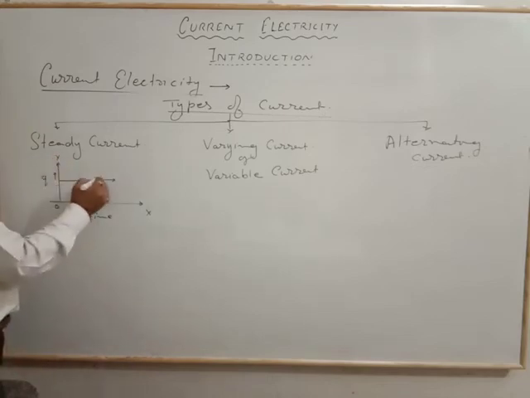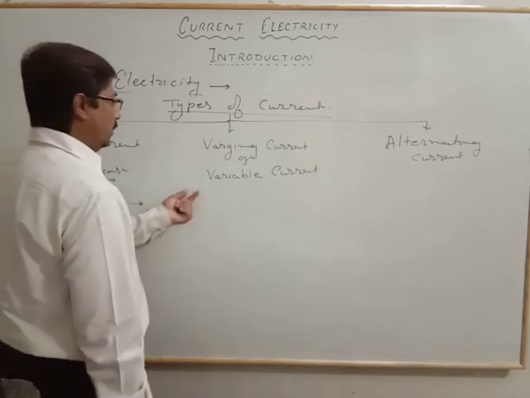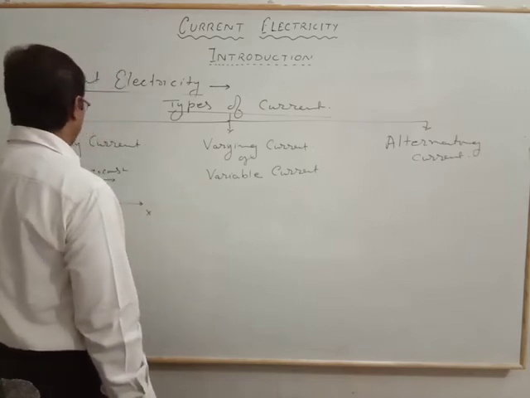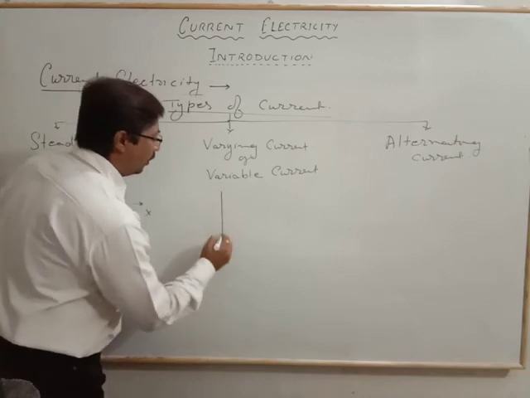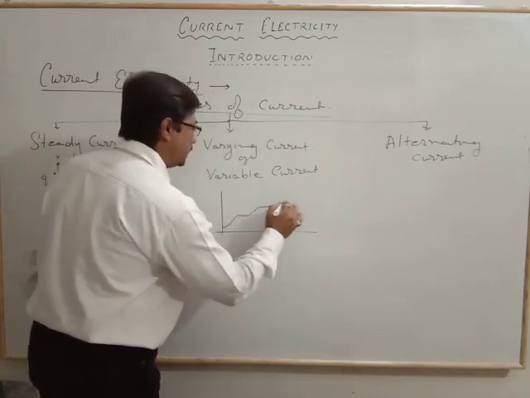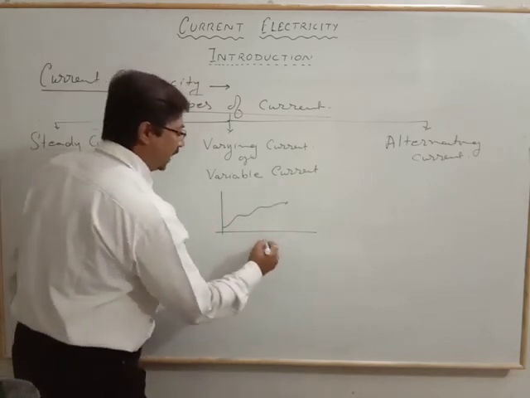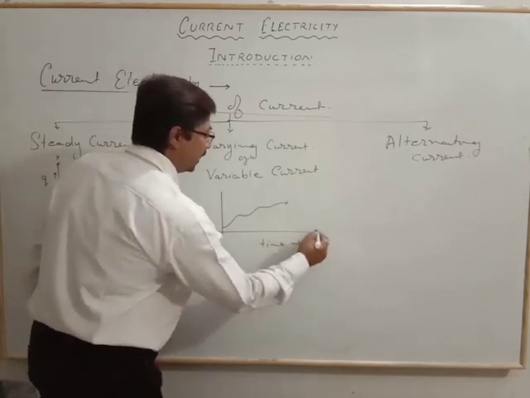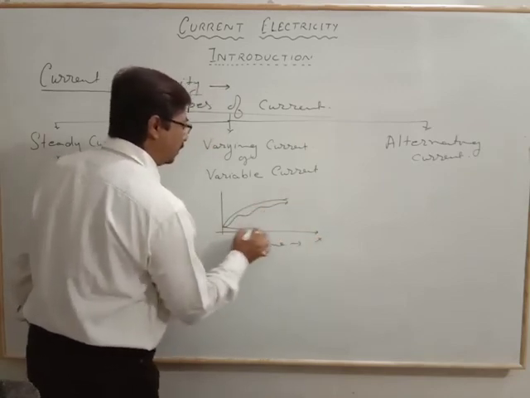So in that case the current I is constant. Gradually, if we are talking about the varying current or variable current, that means it has a varying character with respect to time. We draw like this also.